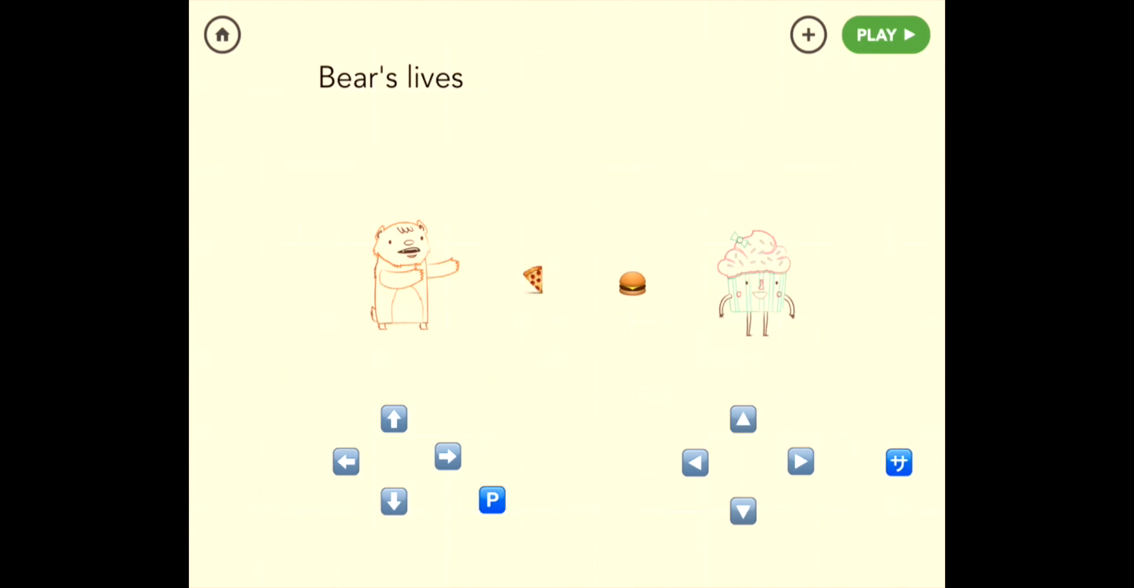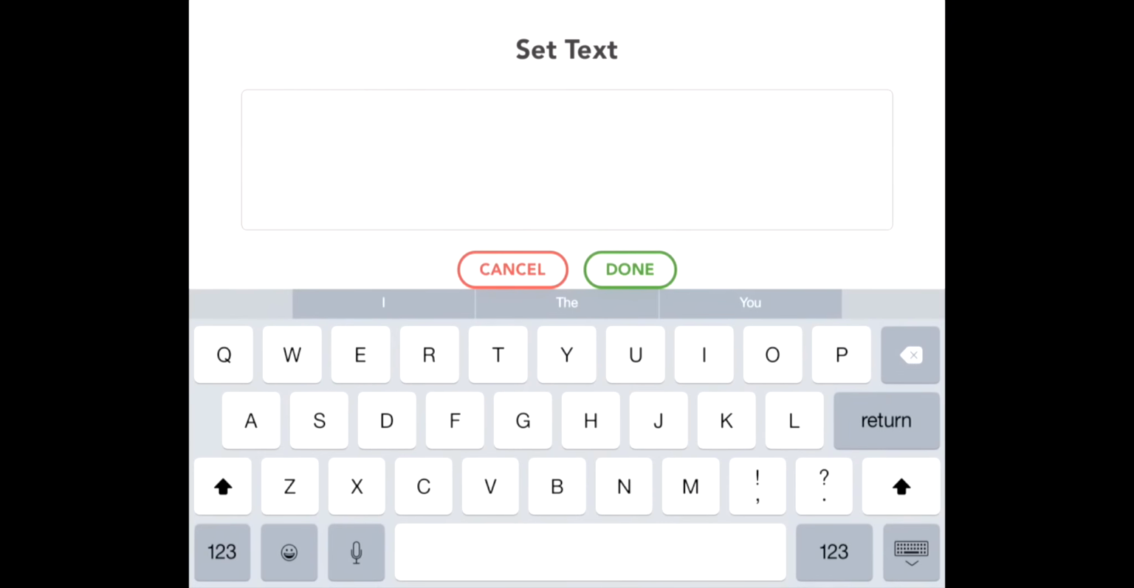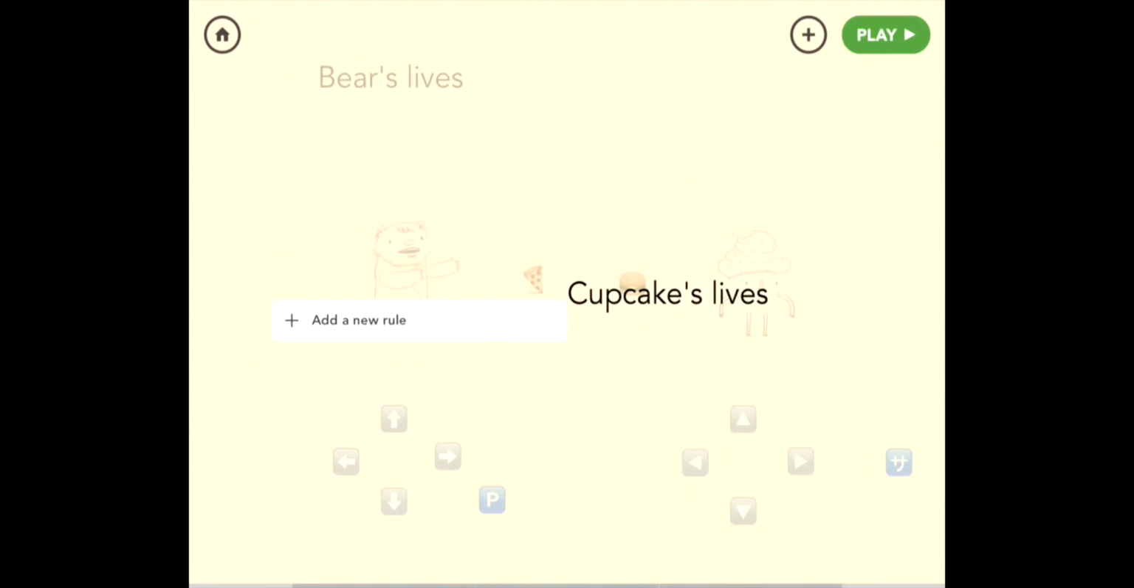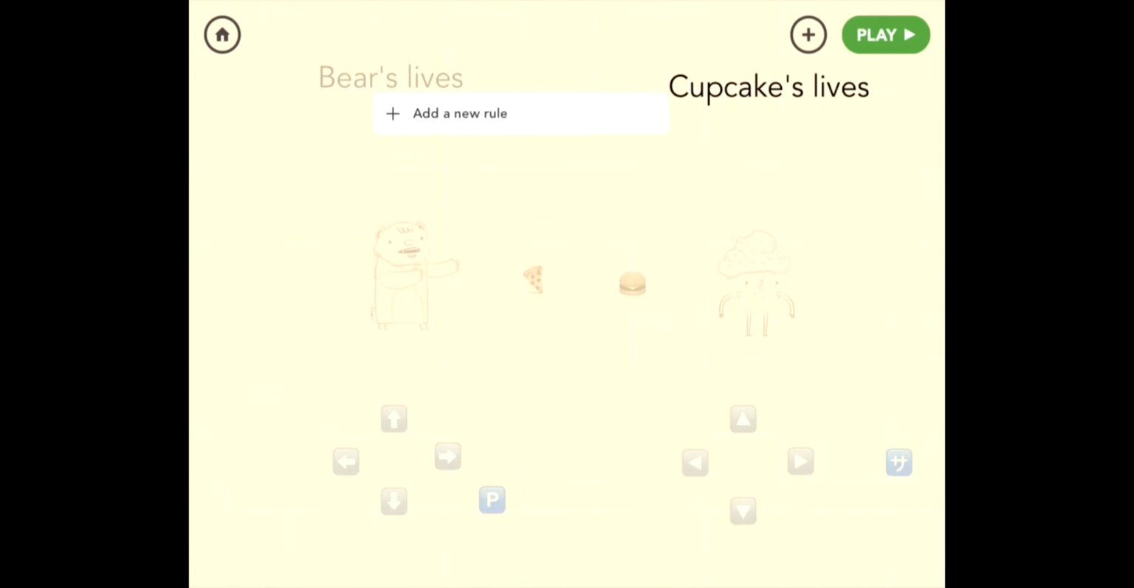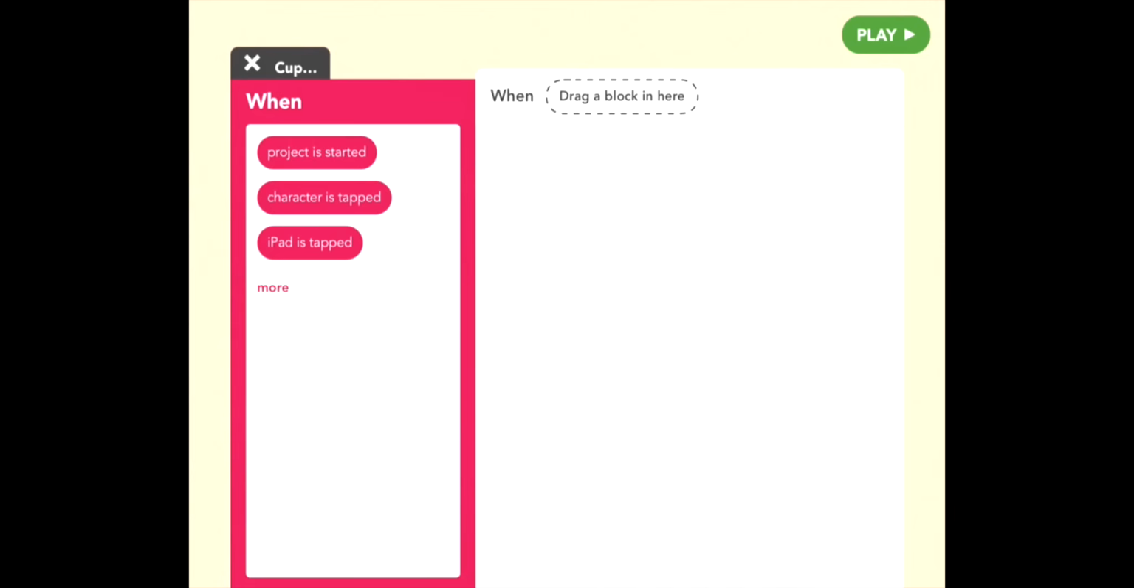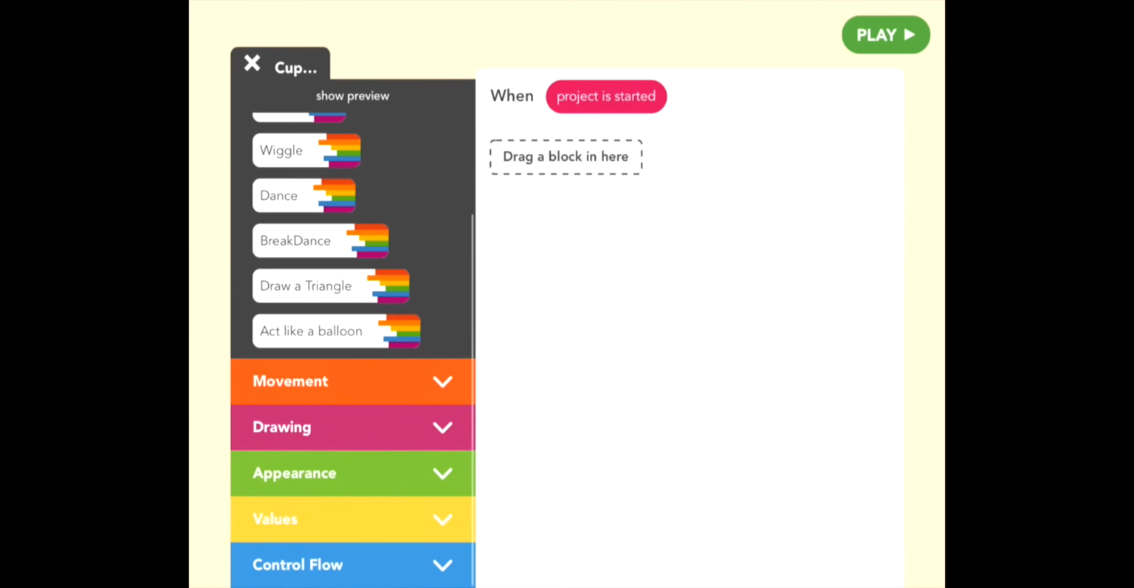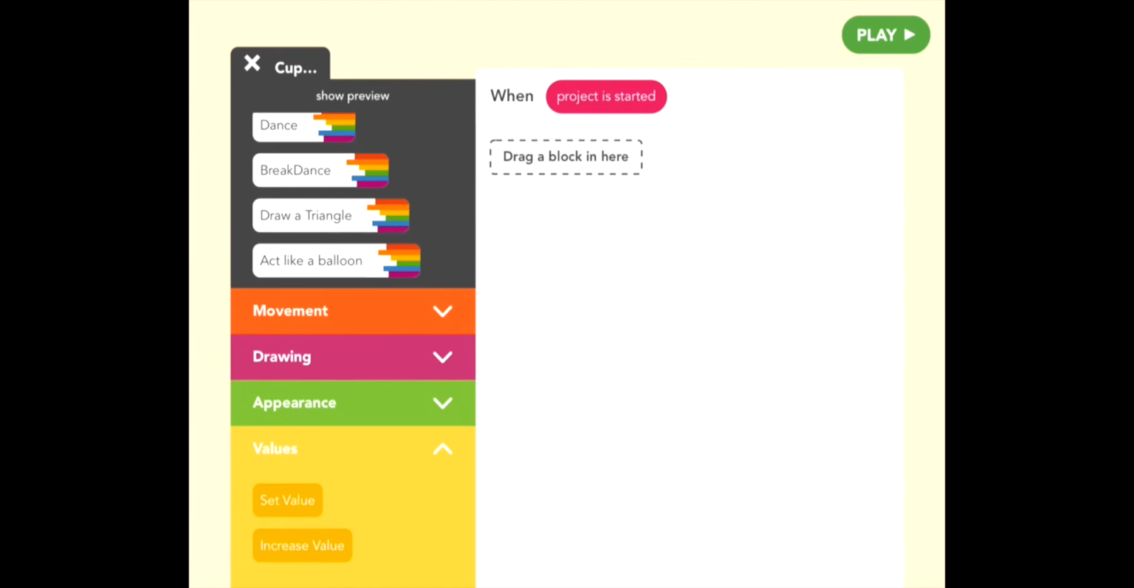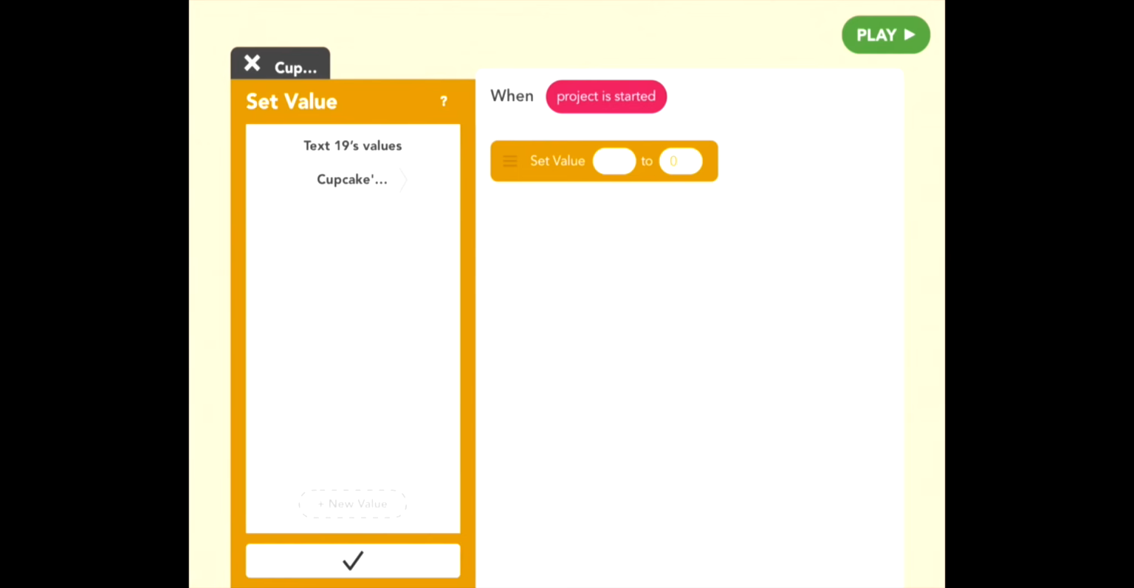All right, so add a new object. It's a text object, and let's call it Cupcake's Lives. Great, now let's pull that up. Very cool. Add a new rule. So the first rule is when the project is started, we want her to have 8 lives. So go to values and make a new value. And that value, now let's go to iPad's values. This is the stage's values. And add a new value, Cupcake's lives.